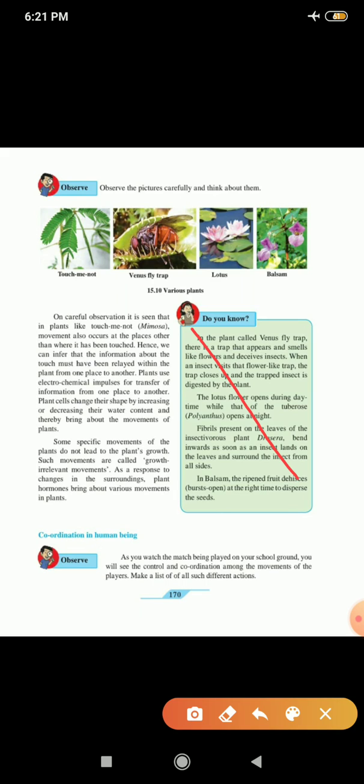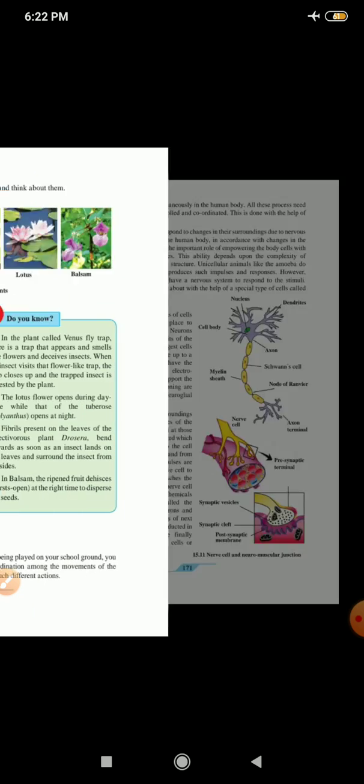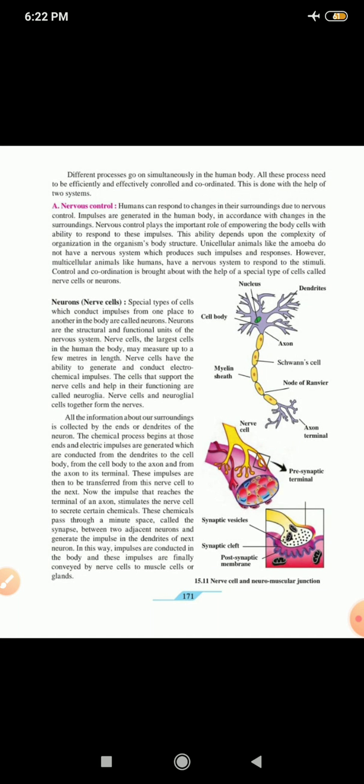Yes. Now let us begin coordination in human beings. As you watch the match being played on your school ground, you will see the control and coordination among the movements of the players. Make a list of all such different actions. So now let us move on to the next page. Now, different processes go on simultaneously in the human body. All these processes need to be effectively and efficiently controlled and coordinated.